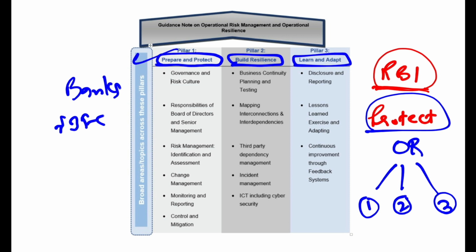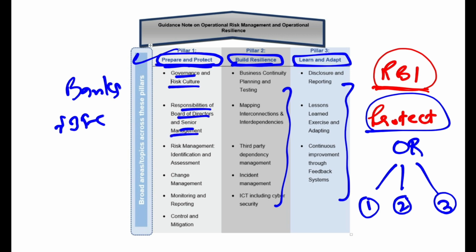Now you don't need to remember what comes under each pillar, but I will tell you irrespective what comes under pillar number 1, pillar number 2, and pillar number 3. So for example, how will you prepare and protect? That is prevention, essentially prevention from operational risk. So you should have a sound corporate governance and risk culture. Responsibilities of the board of directors and senior management, again corporate governance. Risk management, you have to identify and assess early. You have to change the management if needed. You have to monitor and report the risk, and control and mitigate the risk. This comes under prepare and protect.